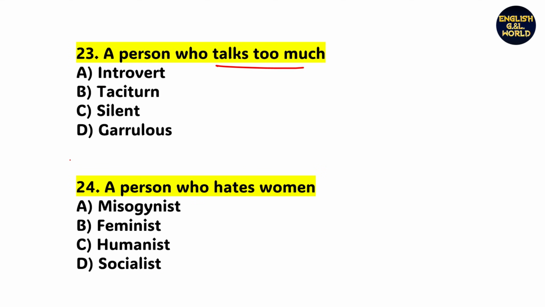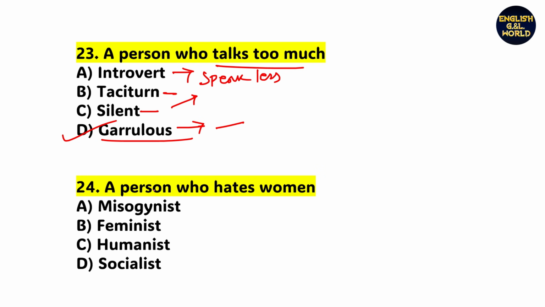Okay, next, a person who talks too much. That is option D, garrulous. The word garrulous means a talkative person. So look, introvert means someone who speaks less, not too much. That is introvert. Look, taciturn and silent, these are all synonyms, that means speaking less.